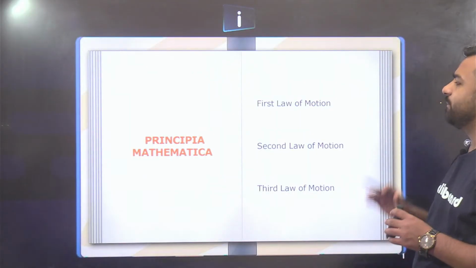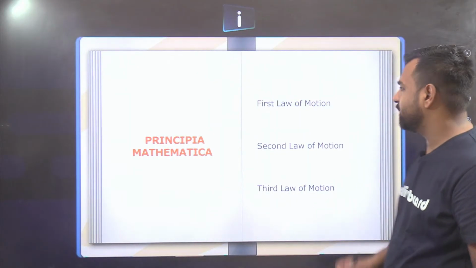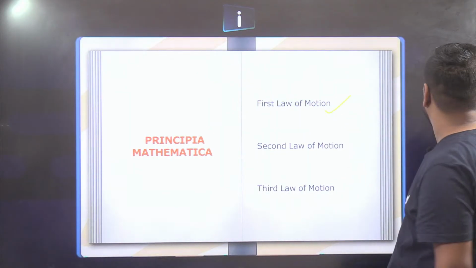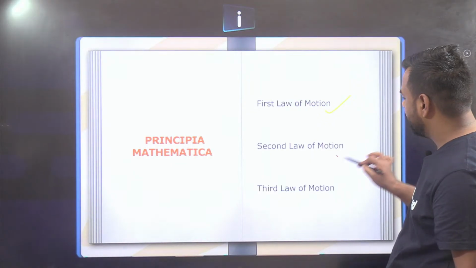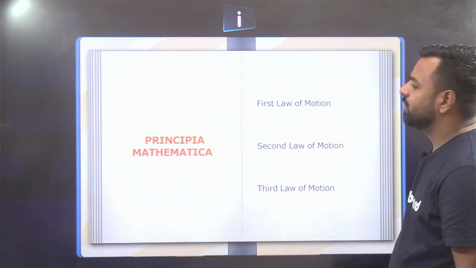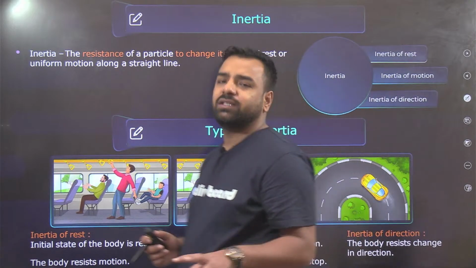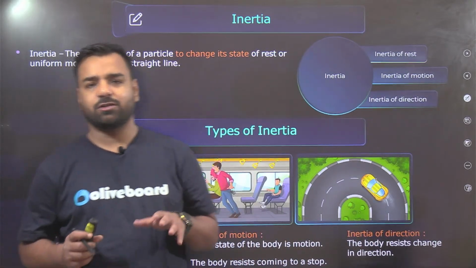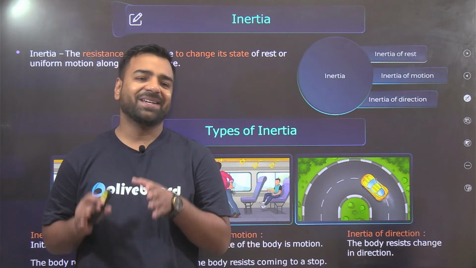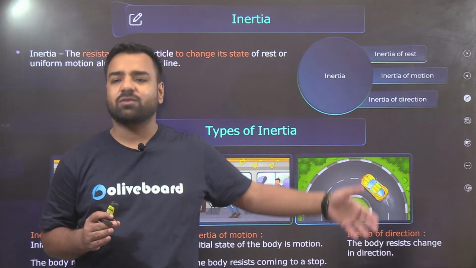According to Newton, there were three laws: the first law of motion that we are going to discuss today, then the second law of motion, and finally the third law of motion. One by one, let's understand what it is all about. We'll start with inertia first, because that was the root, right? The first law came after this concept of inertia.